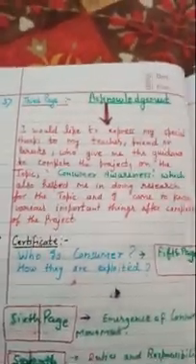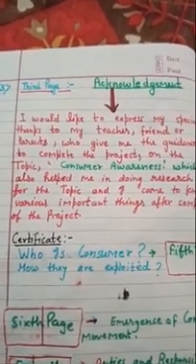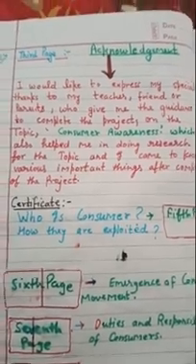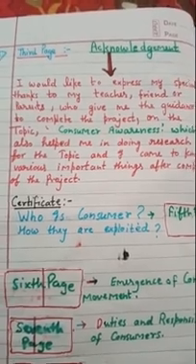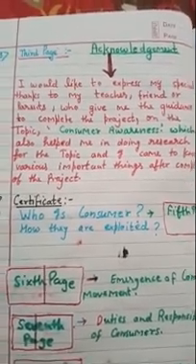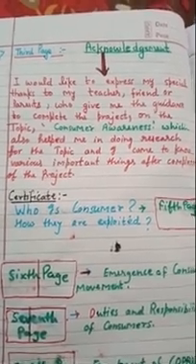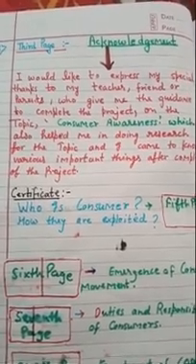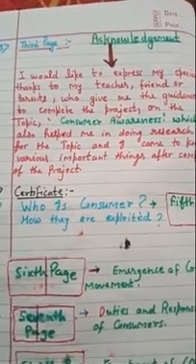Now on the third page, acknowledgement. When I say acknowledgement, how are you supposed to write it? On the third page, at the top you will write acknowledgement, and this will be the language. You will write with a pen: I would like to express my special thanks to my teacher, if you think so. It is not mandatory that you write my name. If you think my guidance was really important for you, then you can write my name. There is no compulsion. You can write your friend's name who helped make your project, or your parents' names also.